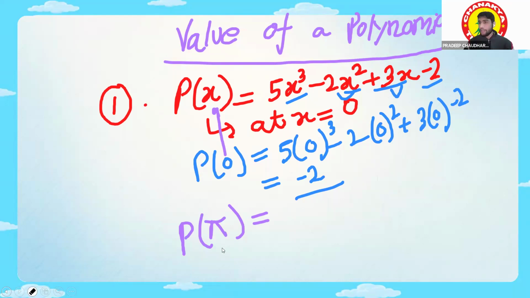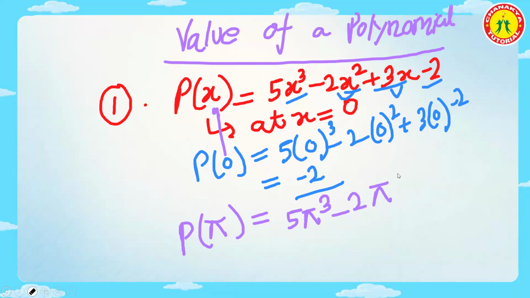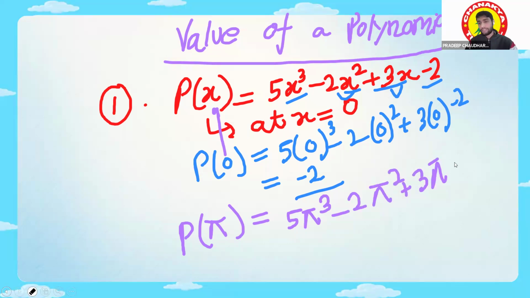If I'm just writing down the pi over there, and you have to find out the value of the polynomial at pi, you can take pi as 22/7. But I don't want to take pi as 22/7. I just want to write it like that. Then you would just replace it in the same equation: 5 pi cube minus 2 pi square plus 3 pi minus 2. Okay, clear, guys?